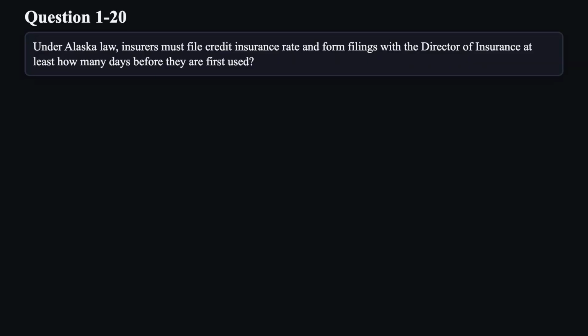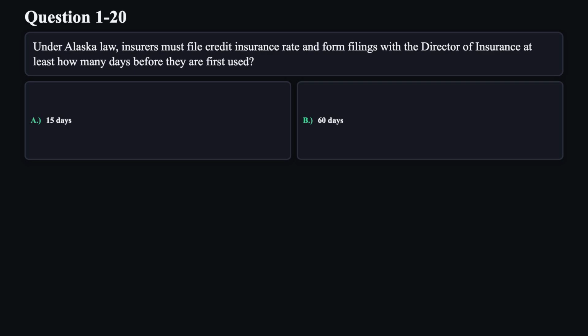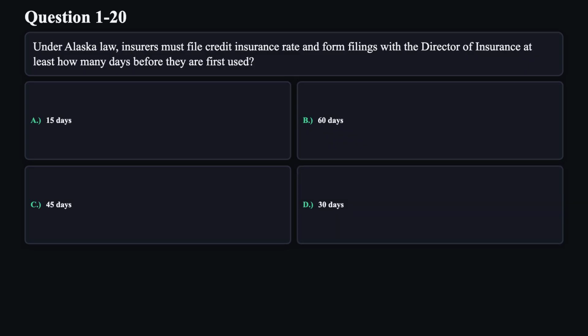Question 20. Under Alaska law, insurers must file credit insurance rate and form filings with the Director of Insurance at least how many days before they are first used? A. 15 days. B. 60 days. C. 45 days. D. 30 days.